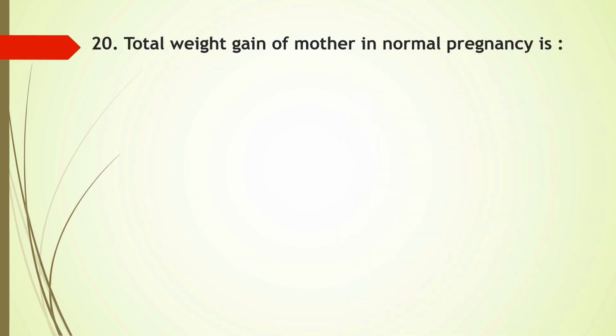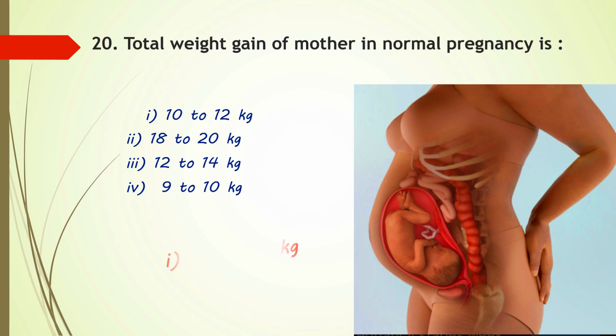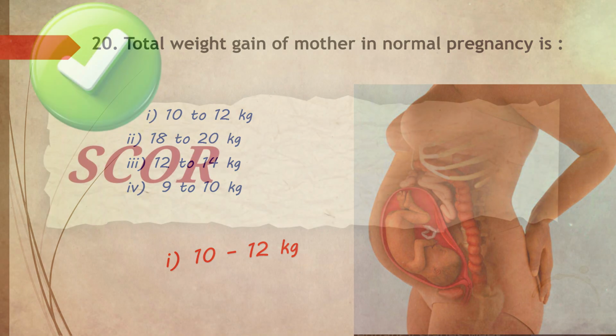And the last question of today's quiz session is, total weight gain of mother in normal pregnancy is? Options are 10 to 12 kg, 18 to 20 kg, 12 to 14 kg, or option 4 9 to 10 kg. Within the given options, for a single normal weight pregnancy, a gain of 10 to 12 kg is considered normal. So here option 1 is the correct answer.